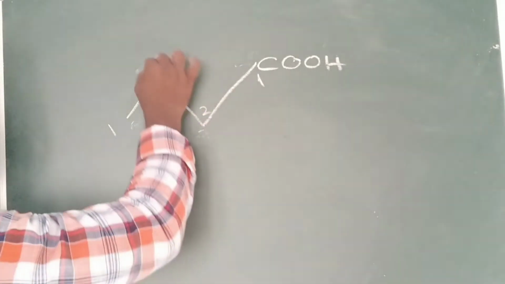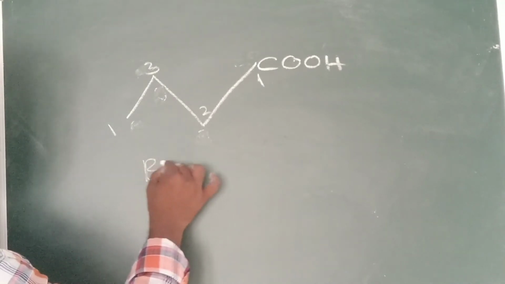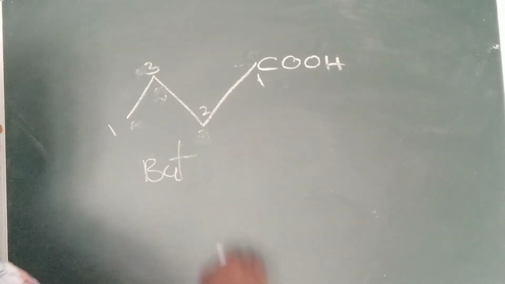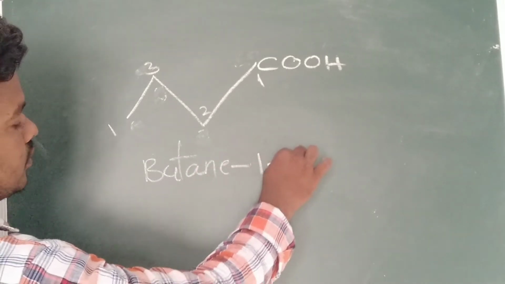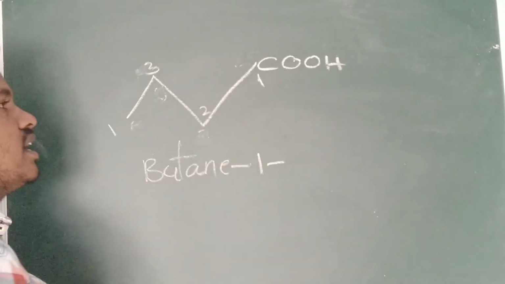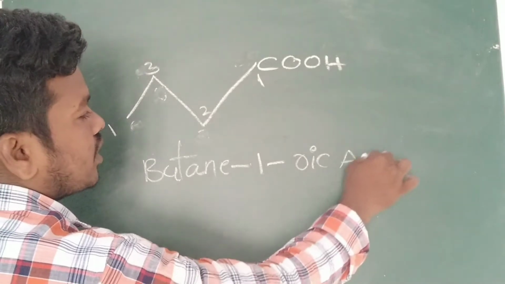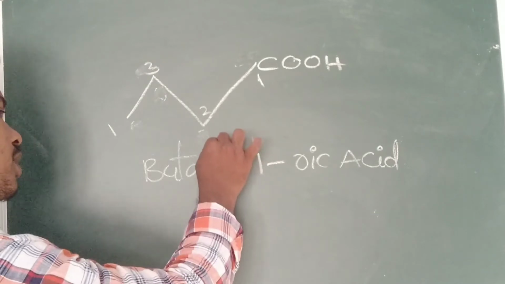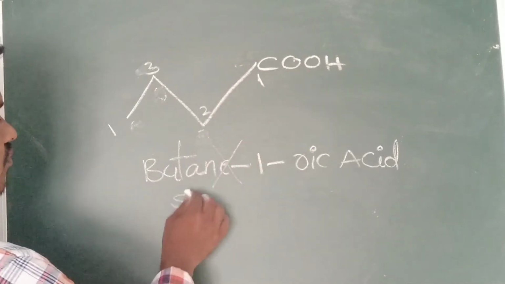So 1, 2, 3. How can we write the name? First we have to write the root word, because there is no prefix. So butane, and at which position it is presented: acid, oic acid. It is called oic acid. Now you can see we have to remove the E. Why do we have to remove the E? You just have to remember that in suffix 1.